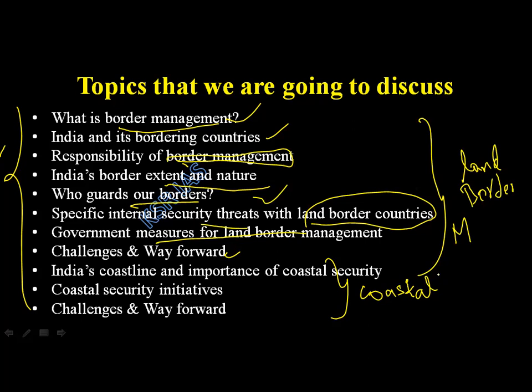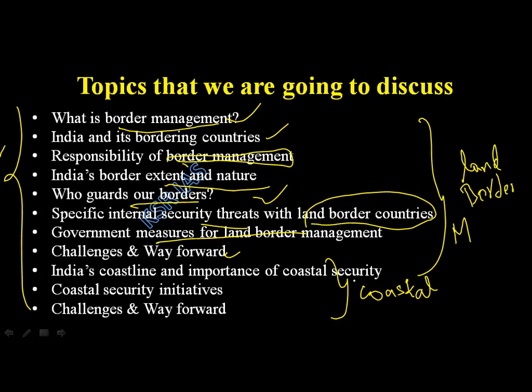That's why you should know which state has the longest coastline, the shortest coastline, and which foreign country shares the longest border with India. Nepal. Which foreign country shares the longest border with India? Sure about it? How can you know? That we are going to see.